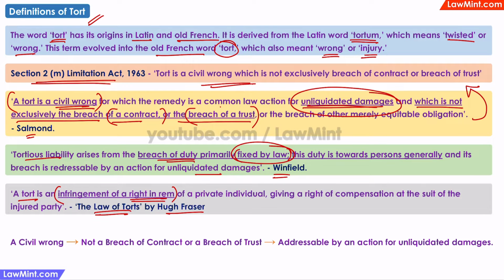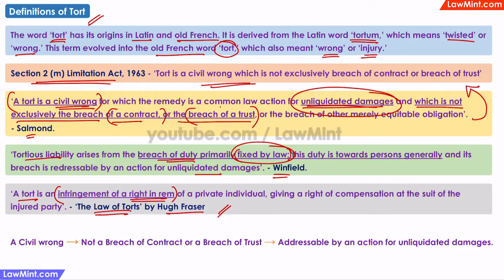You have a right in rem against all persons, against all other road users, that you should be able to use a public road safely. This right imposes a legal duty on all other road users, all other drivers, that they should drive with due care. And if any driver drives negligently and causes injury to you or damages to your property, then your right in rem has been violated and you can sue for damages.